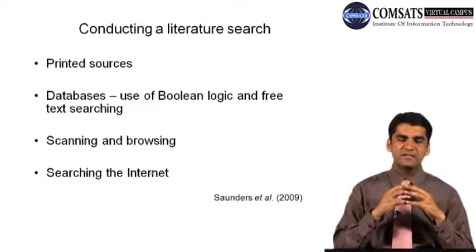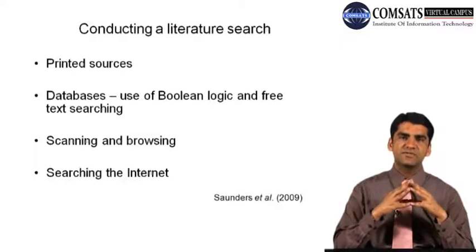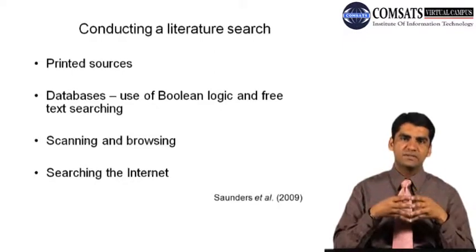Conducting a literature search through printed sources, databases, scanning and browsing, and searching the internet. Printed sources, you can go and search.